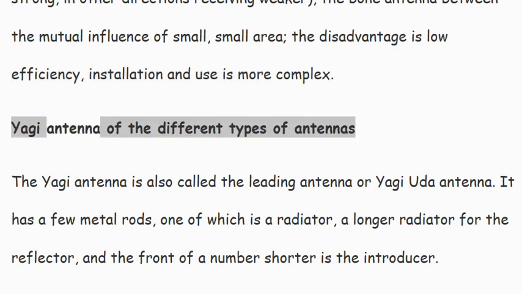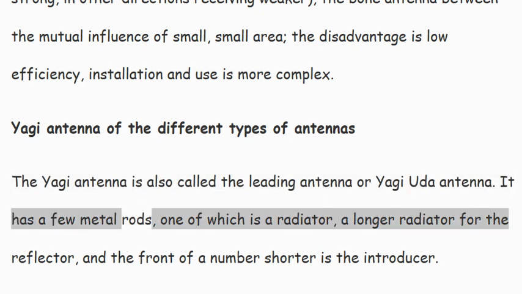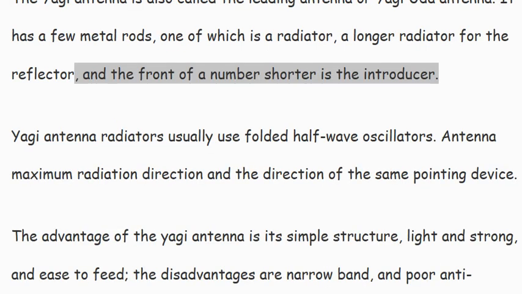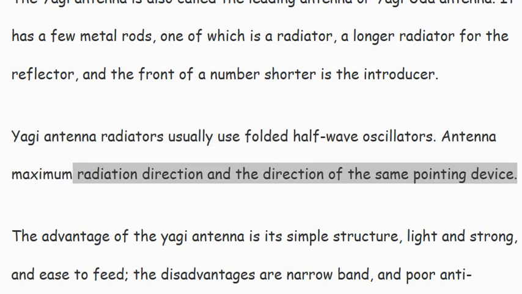Yagi antenna of the different types of antennas. The Yagi antenna is also called the director antenna or Yagi-Uda antenna. It has a few metal rods, one of which is a radiator, a longer one is the reflector, and in front are a number of shorter ones, which are directors. Yagi antenna radiators usually use folded half-wave oscillators. The antenna's maximum radiation direction is the same as the direction the director points.